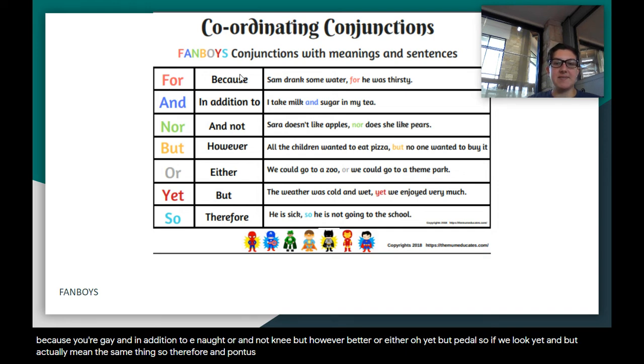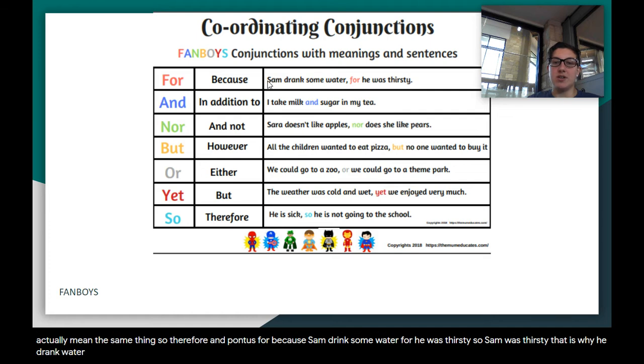For, because. Sam drank some water, for he was thirsty. So Sam was thirsty. That is why he drank water. So because Sam was thirsty, he drank some water. We could replace this with because.